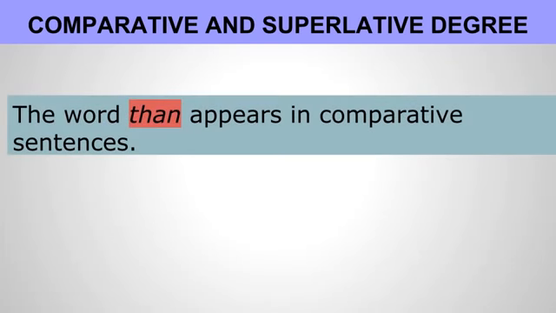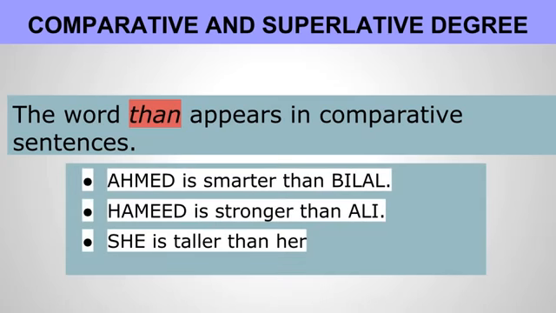In comparatives, the word than appears in sentences. For example, if you say Ahmad is smarter than Bilal, Hamid is stronger than Ali, she is taller than her. So wherever we're comparing between two, we use the word than in English.